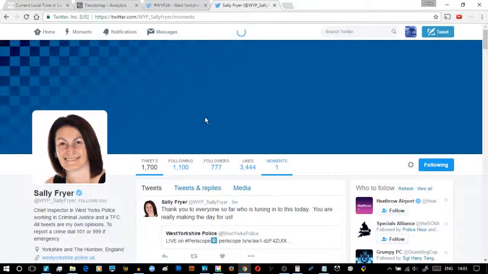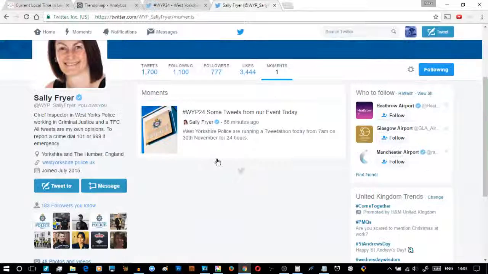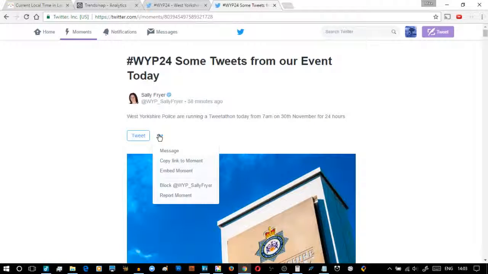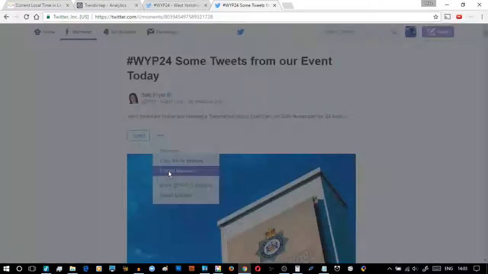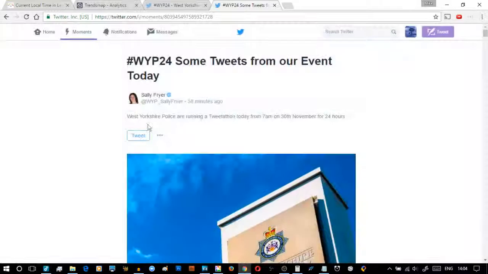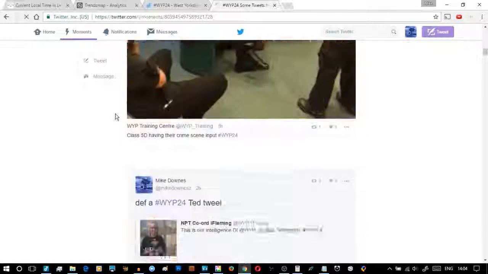Another moment created, and that is a very, very similar experience in that we've got one moment, and I know there are a ton in this, as I'm about to show you in mobile. When it opens, we can, with the 3 bars there, message, copy, embed that. So embedding is very, very important. If you click that embed, then it brings you a code, and that is quite nice, because it does a chessboard sort of effect in your web page. In other words, it throws all the images in at the same time. And I will go through that.